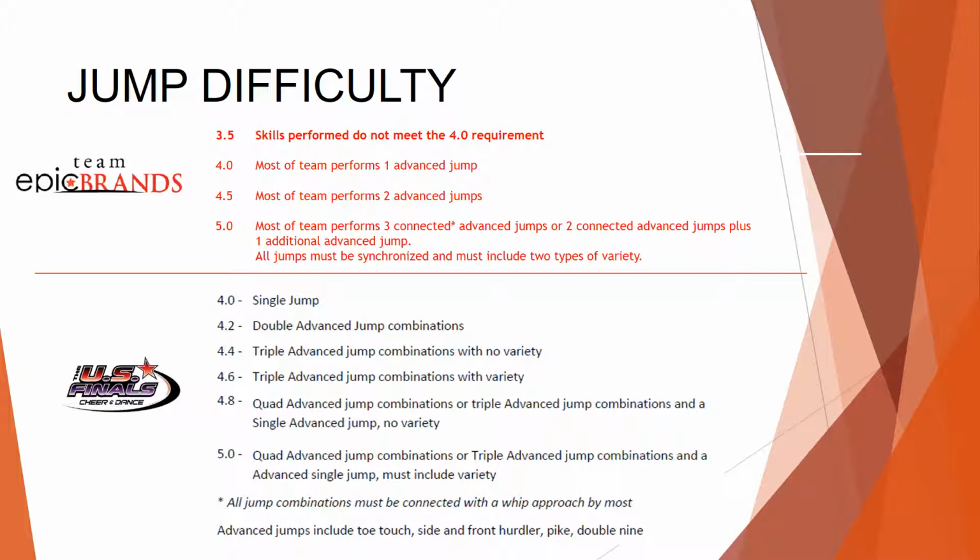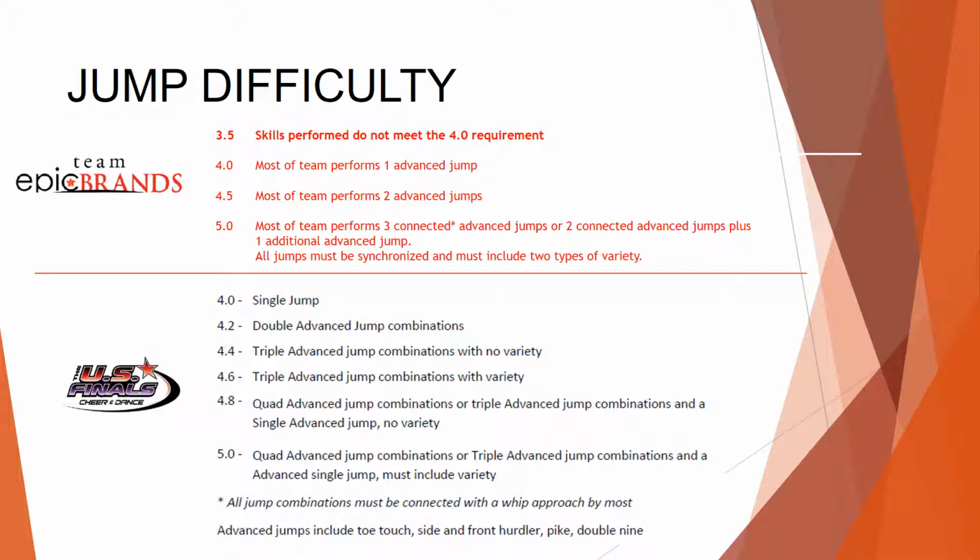School teams will receive credit for advanced jumps only. Advanced skills are a toe touch, front or side hurdler with the left or right leg, pike, and double 9. In order to get a 5.0, teams need to perform 3 synchronized advanced jumps using a whip approach, or they can perform 2 advanced jumps using the whip approach plus an additional advanced jump someplace in the routine. Teams must include at least 2 types of advanced jumps within their routine.